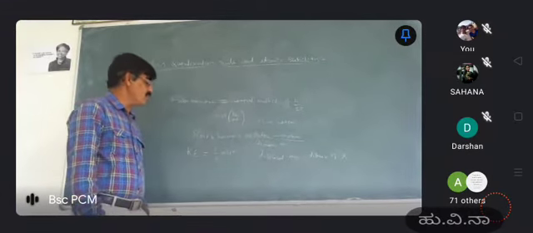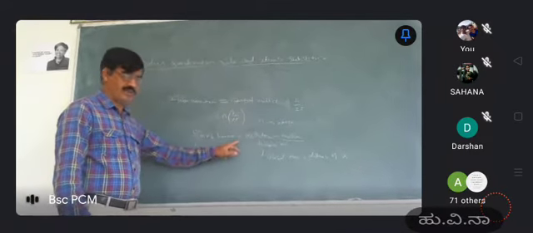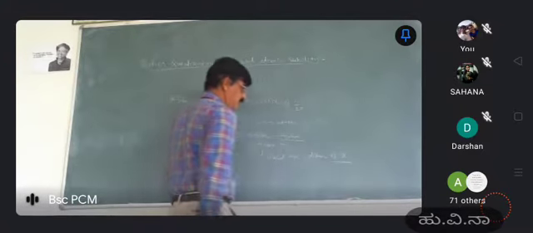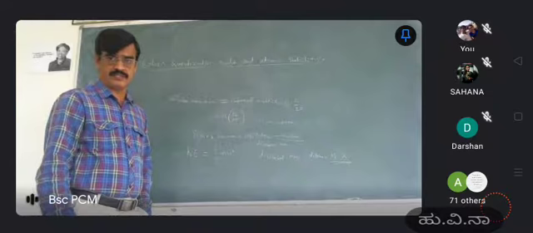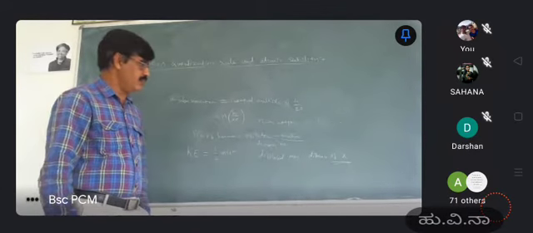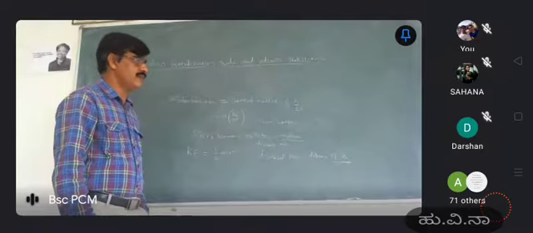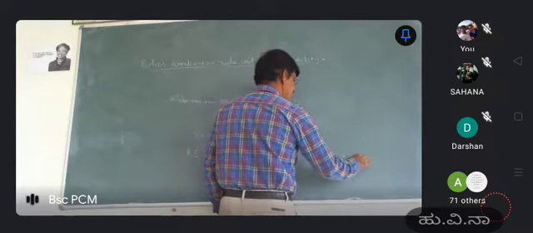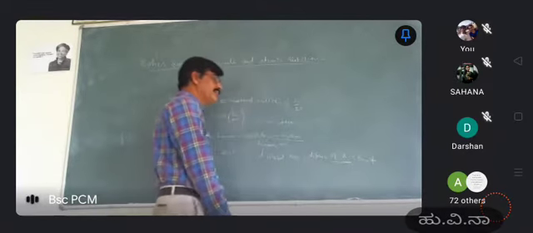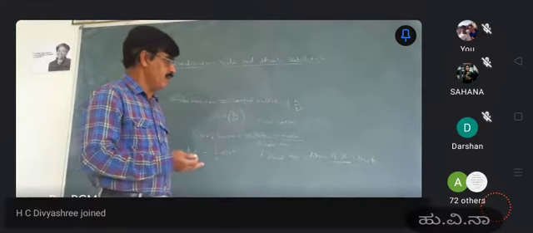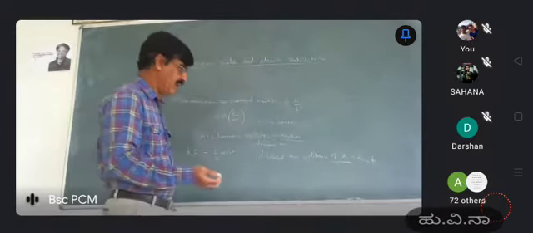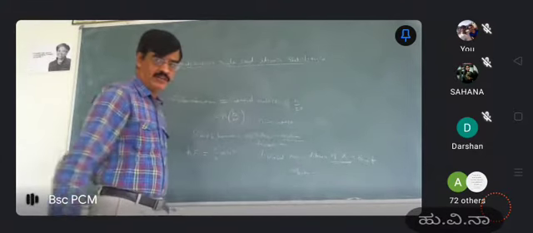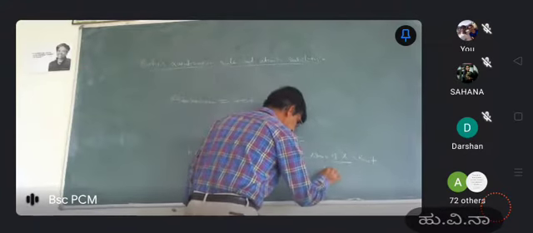Here m is the mass of the oscillator and v is the velocity of the oscillator. Here, we are taking that the oscillator gets displaced to a distance of x. Whenever displacement is x, the oscillator moves through displacement x in time t. Now the velocity of the simple harmonic oscillator is given by dx by dt.